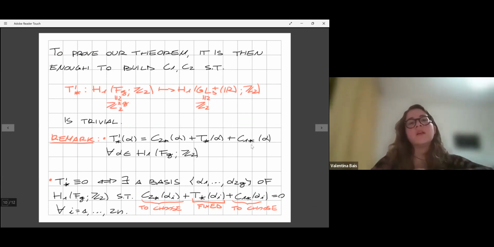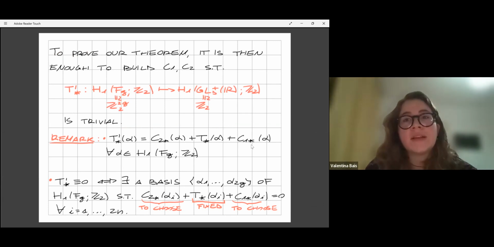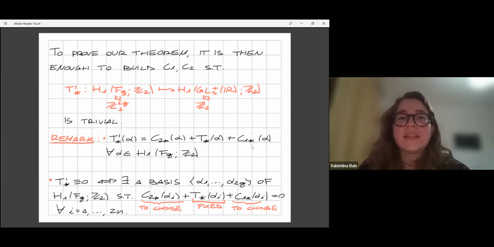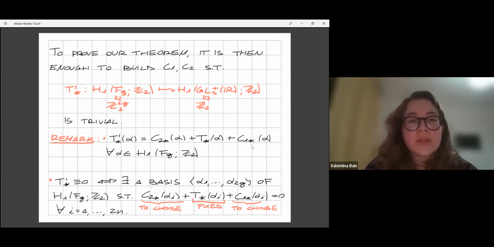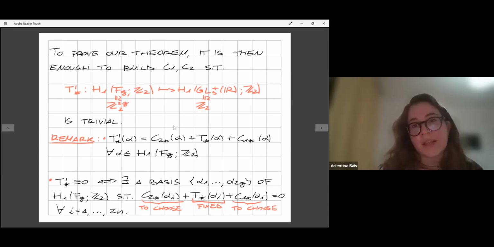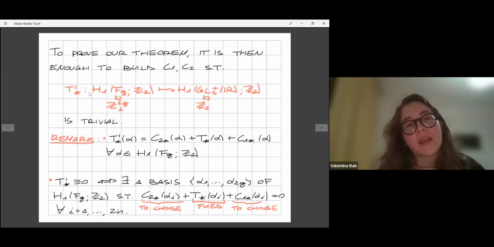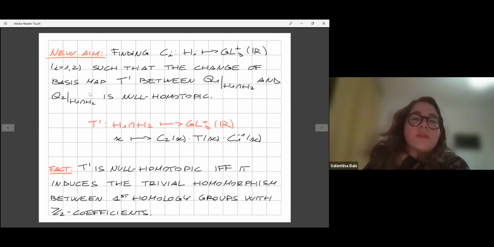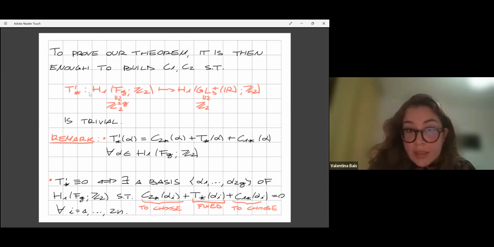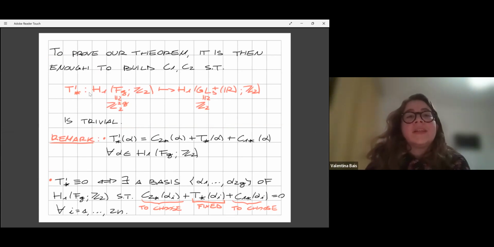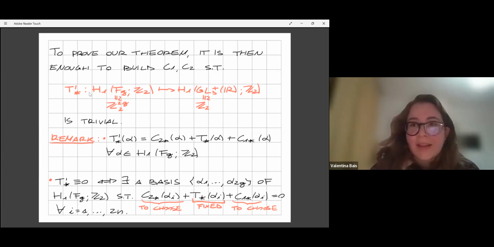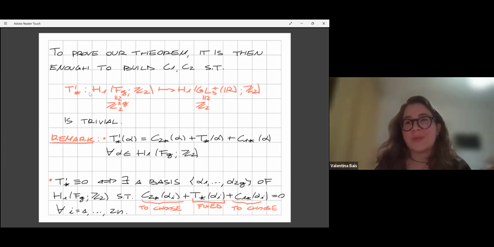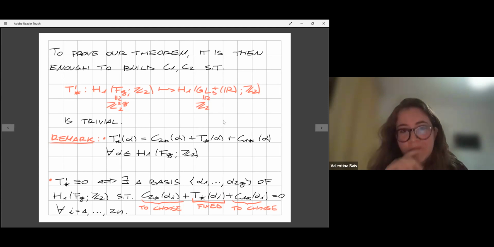Okay, so to prove our theorem, it is just enough to study this induced map T prime star. Yes, by T prime star, I mean the map induced by T prime between first homology groups with coefficients in Z2. And so to get our aim, we just want to find C1 and C2 in such a way that this map becomes the trivial map.